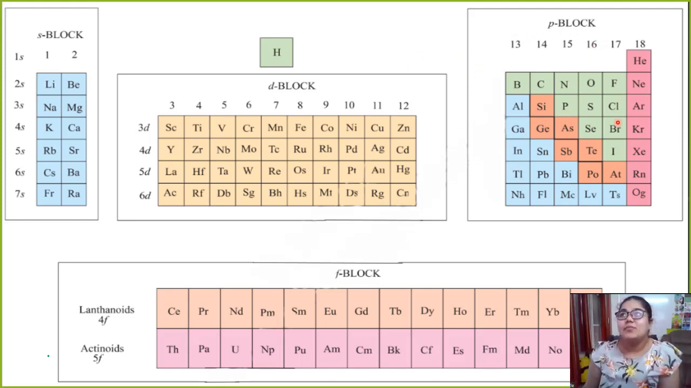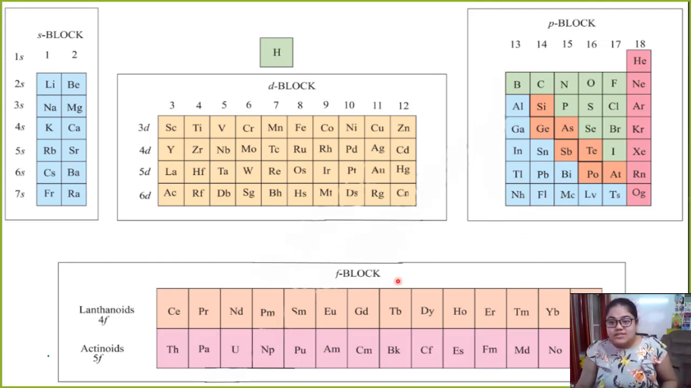And then we move to the rightmost part, which is in pink. These are all the noble gases: helium, neon, argon, krypton, xenon, radon. And then we see something in green. These are all the non-metals.